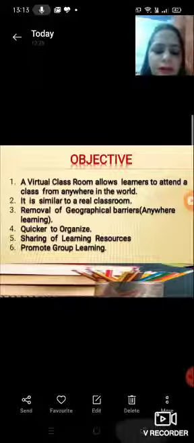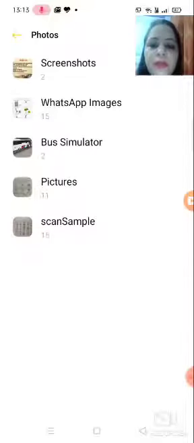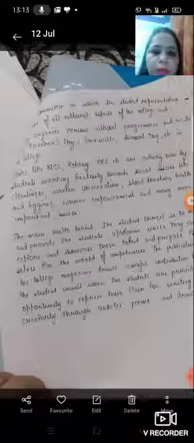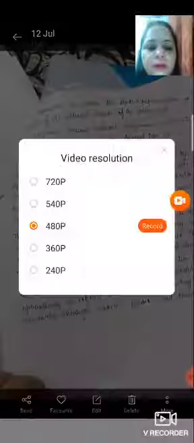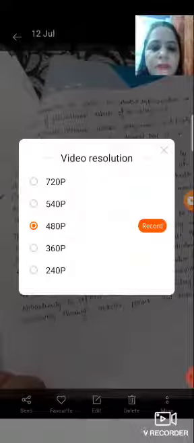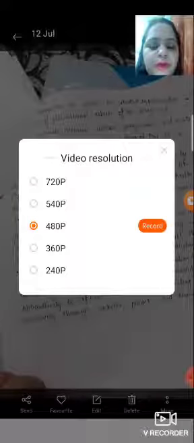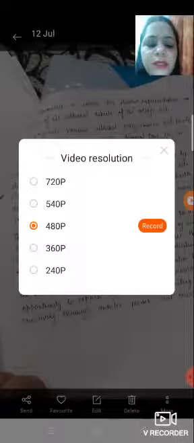Okay, in the file manager I get this screen. If you want to change it back, here I am using the WhatsApp image. Suppose I am opening this image. Okay, after opening this image you just click on start video. When you click on this button, it also asks for recording permission. Here I am using 480 pixel, which I had already set. If you want to use it, just click on this.